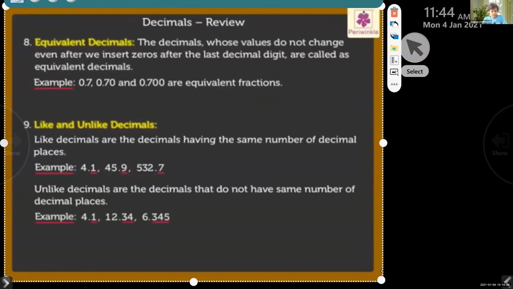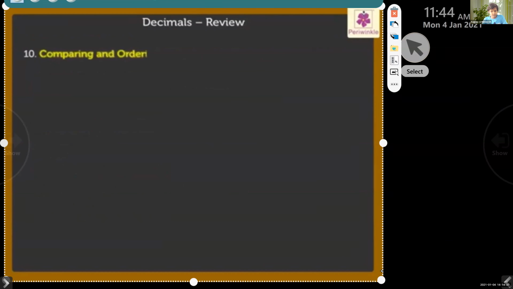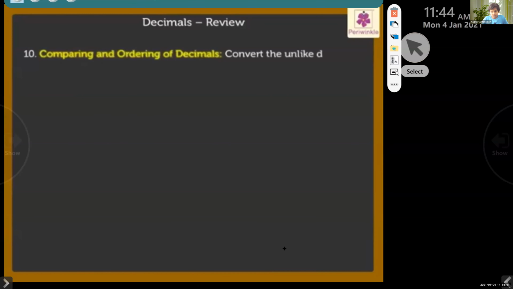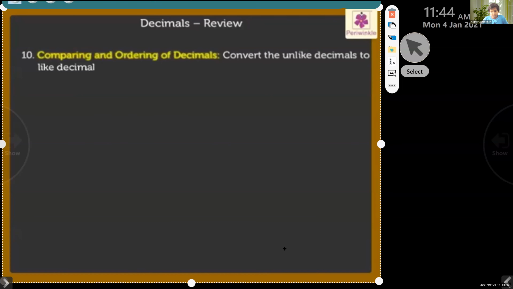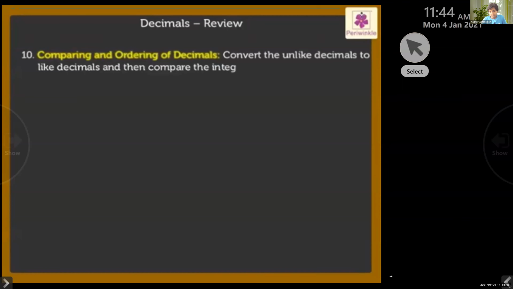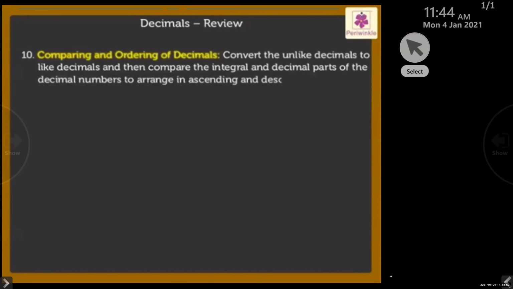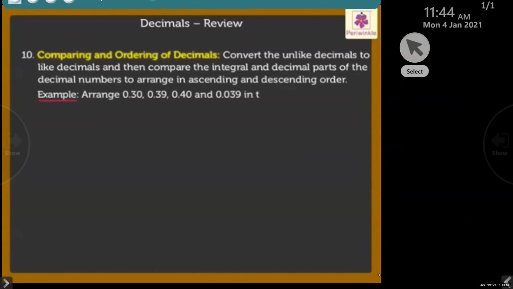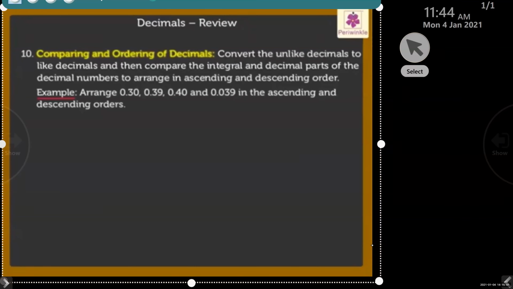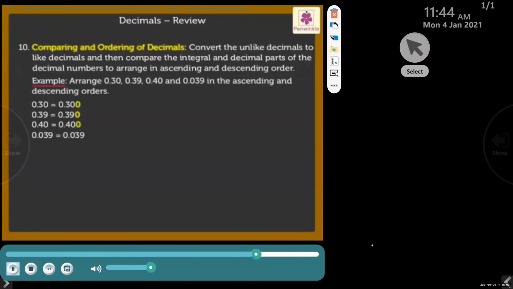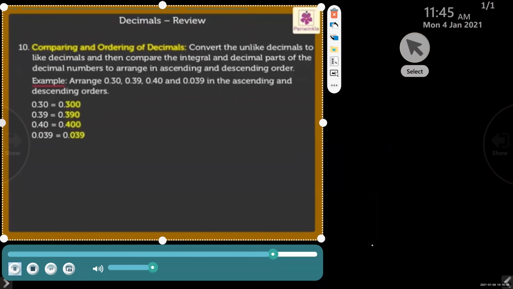Comparing and ordering of decimals. Convert the unlike decimals to like decimals and then compare the integral and decimal parts of the decimal numbers to arrange them in ascending and descending order. Let's arrange these decimals in the ascending and descending orders. Convert all the decimals to like decimals. On comparing the decimal parts, we get